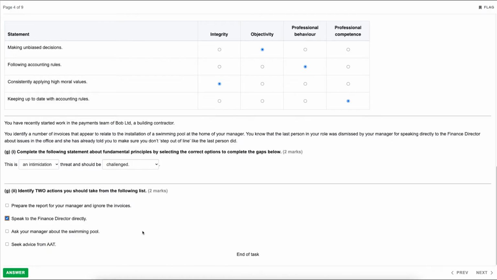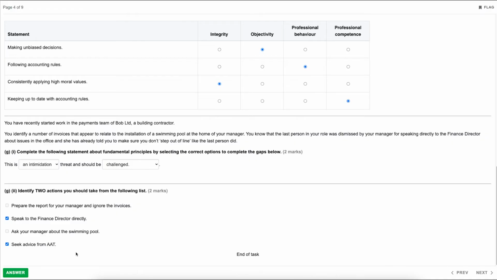The next one, ask your manager about the swimming pool. Excellent. Definitely not going to be that one. It's not something that should be encouraged. And then the last one, seek advice from AAT. So that would always be an option. If there's anything that you're not sure on, particularly ethically, they do have a line in which you can call and they will be able to advise on what the best practice is.